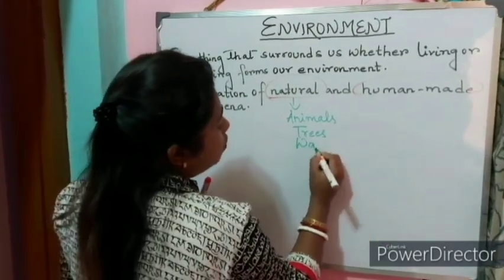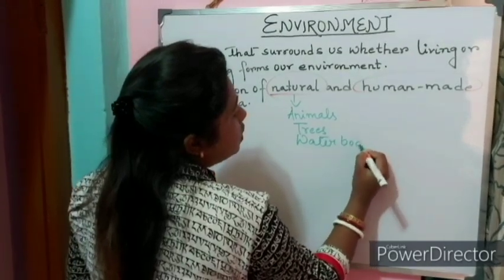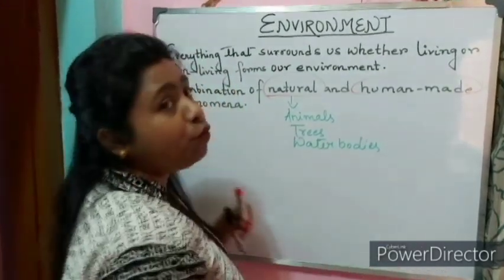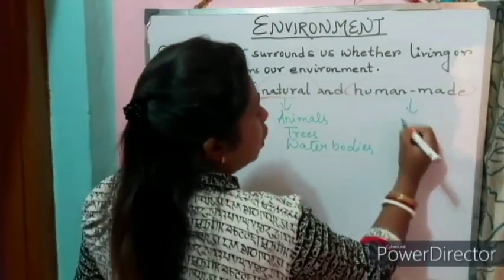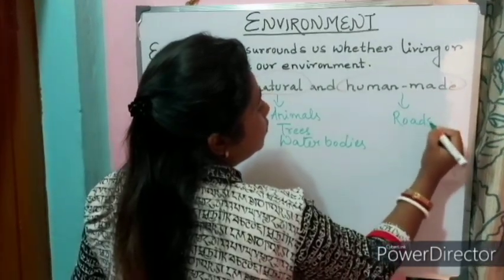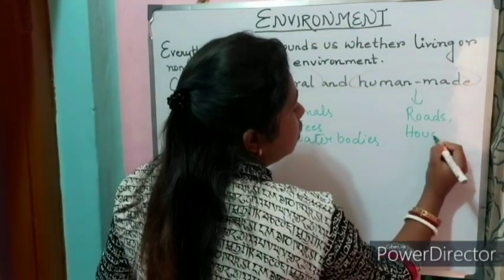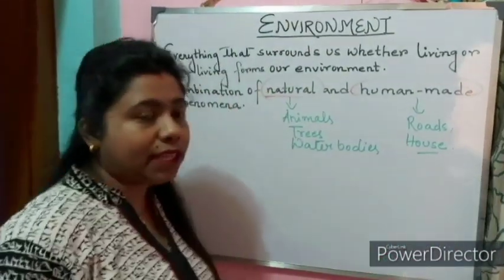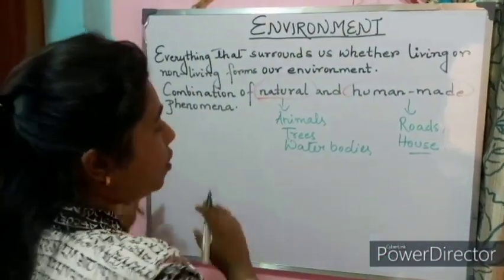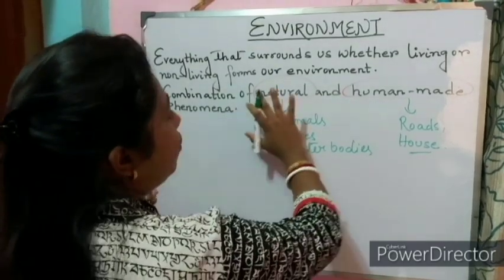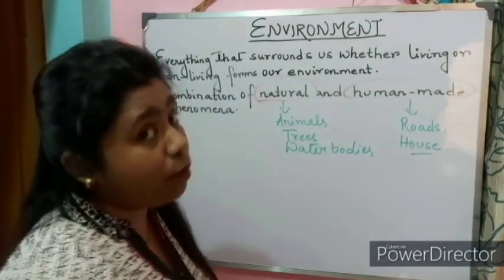Like water bodies, if you're going to see. So all these are formed naturally. And what are human-made things? Like roads, as you saw, house, all of these human-made things. So we can say that environment is actually a combination of natural and human-made phenomena.